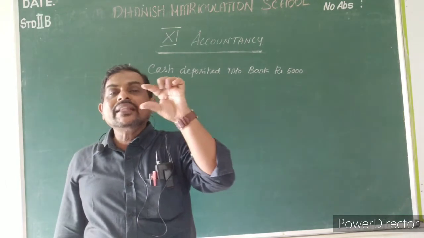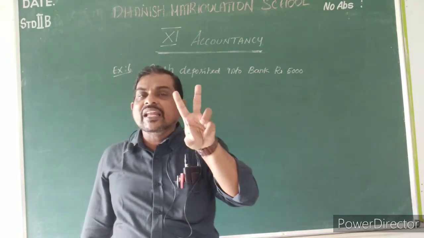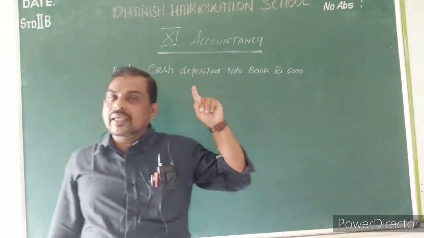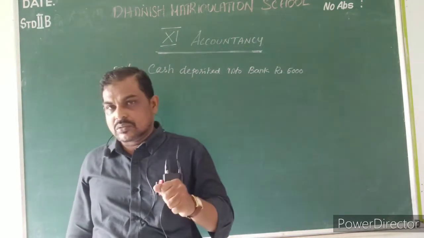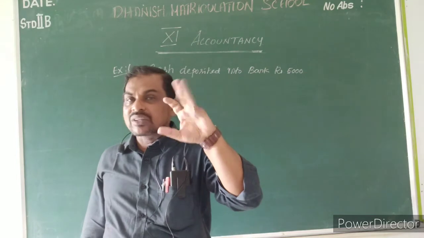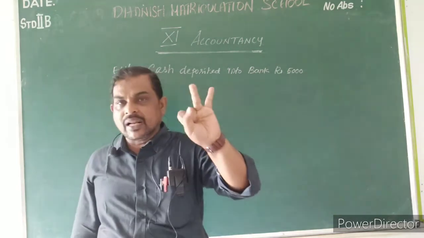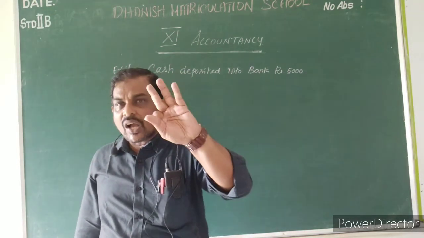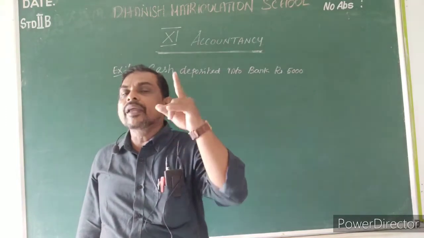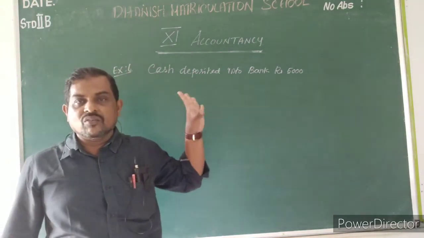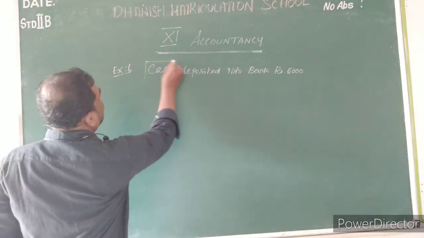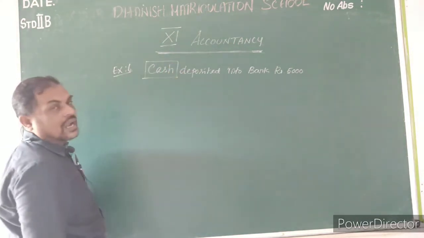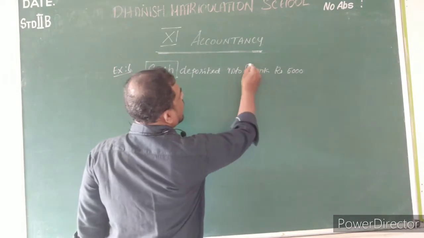When you read the transaction, definitely 2 accounts will be in it. First we have to find out what the 2 accounts are. We have 3 types of accounts: personal account, real account, nominal account. Out of these, a minimum of 2 accounts will be here. One is the cash account and another is the bank account.